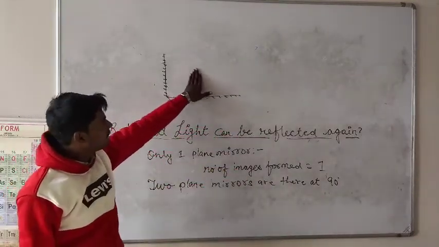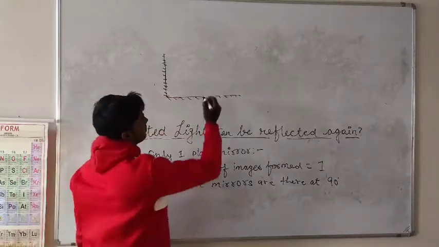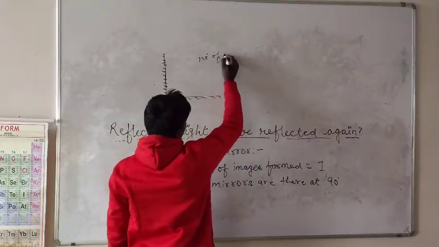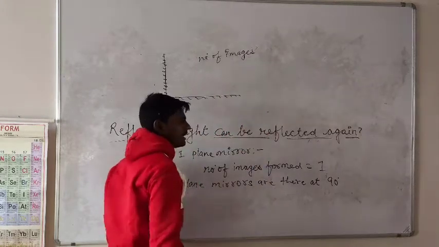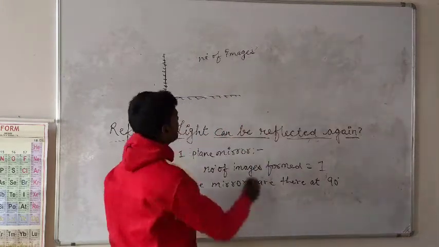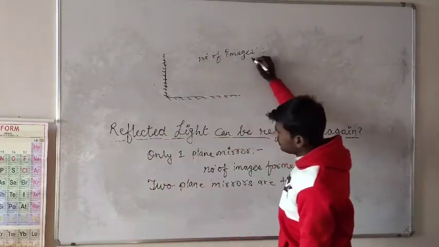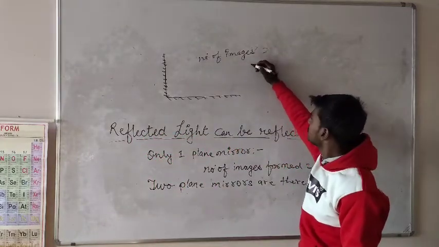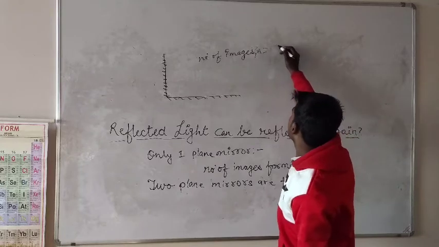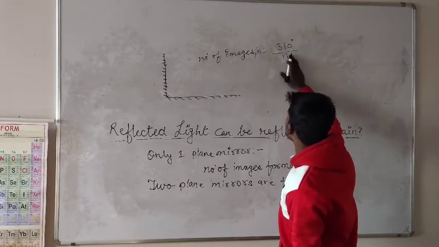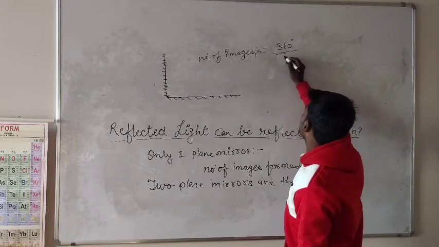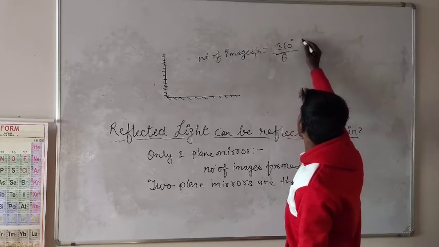Okay, now the number of images will be again 1? Definitely no. So there is a formula: number of images n is equal to 360 degree divided by theta, minus 1, where theta is the angle.